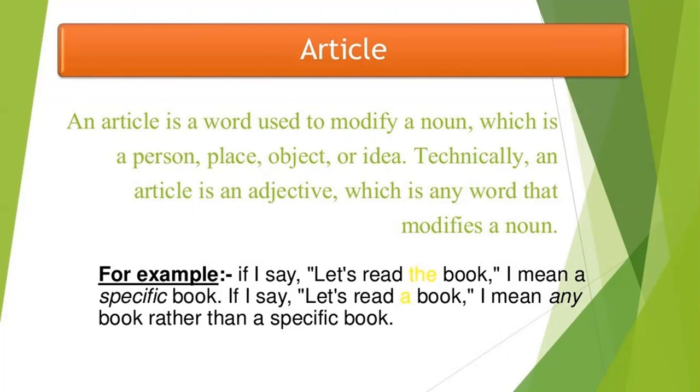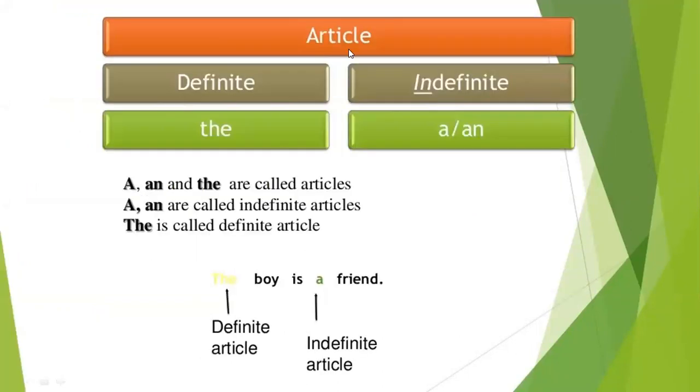Here is an example. If I say, let's read the book, I mean a specific book. If I say, let's read a book, I mean any book rather than a specific book. It means articles have two parts, that is definite article and indefinite article. The definite article is the, and the indefinite articles are a or an.